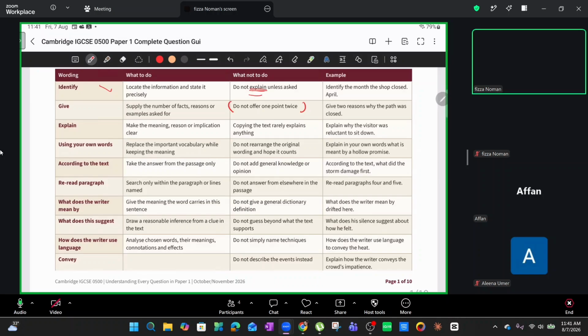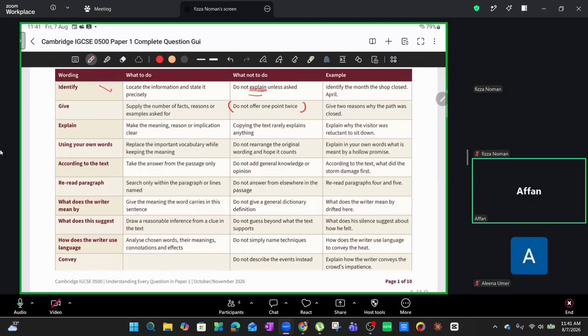We need to make sure that we are changing the keywords. We are bringing in synonyms, not fancy words, not words like flabbergasted, you know. Cambridge is not expecting students of your age to use fancy words or to have memorized the dictionary. You know what I'm saying, guys? Do we understand so far? Yes. Okie dokie then.